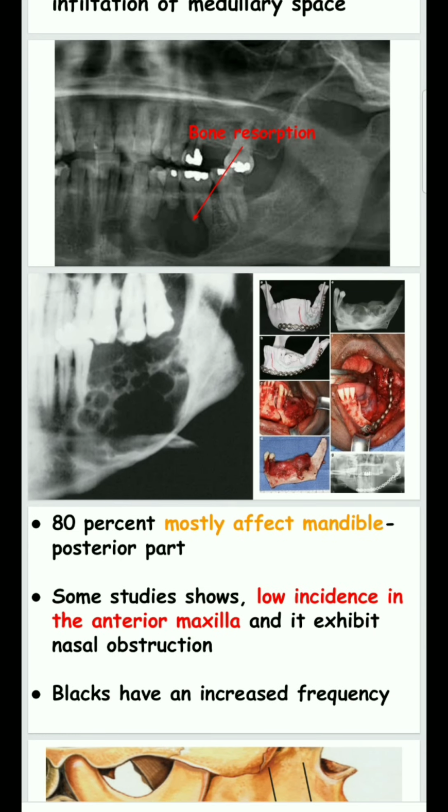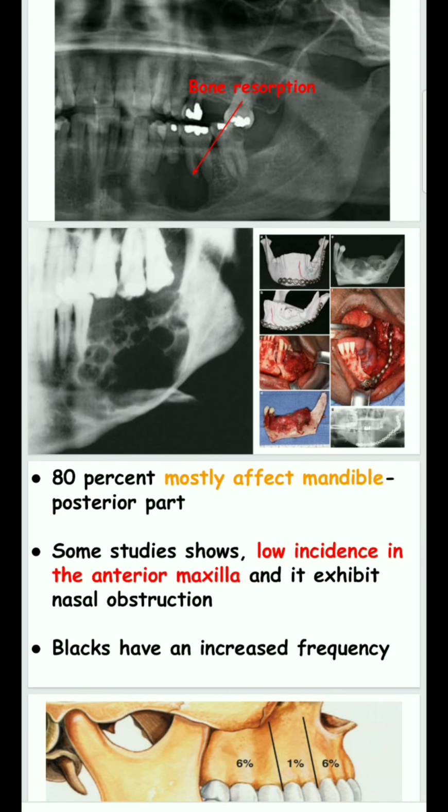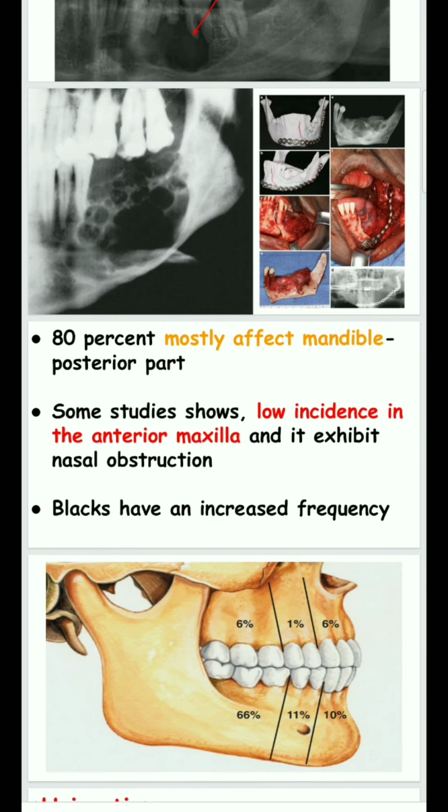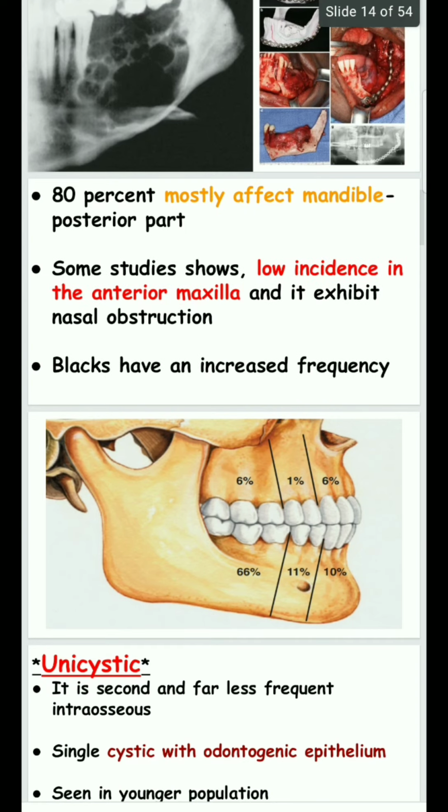In 80% of cases it affects the mandible, especially the posterior part. Some studies show a low incidence in the anterior maxilla, and nasal obstruction can also occur. Blacks have an increased frequency.